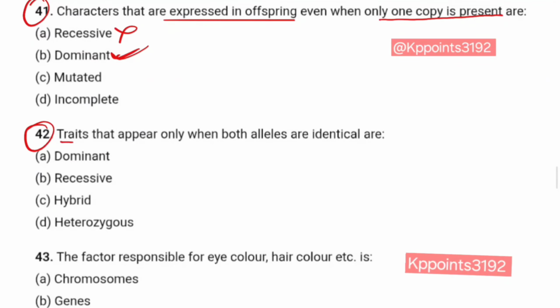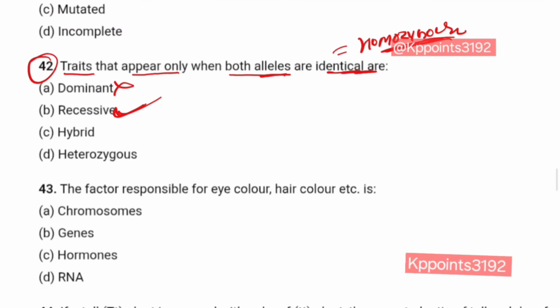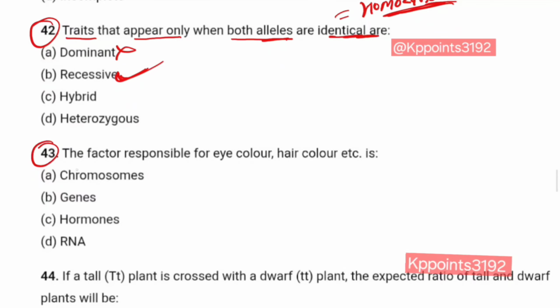Question number 42. Traits that appear only when both alleles are identical. That means homozygous? When traits appear only and only in the homozygous condition, does that mean dominant? No. This is recessive. Question number 43. The factor responsible for eye color, hair color, etc. is chromosomes? Genes.